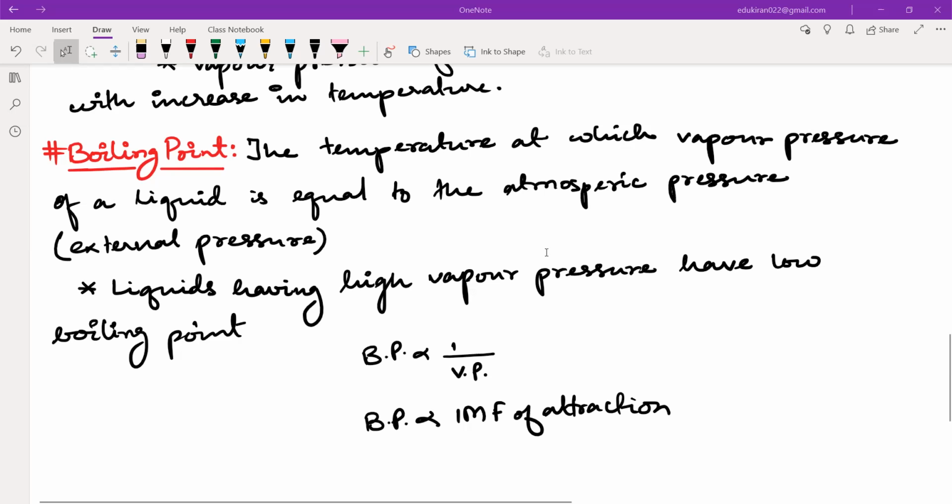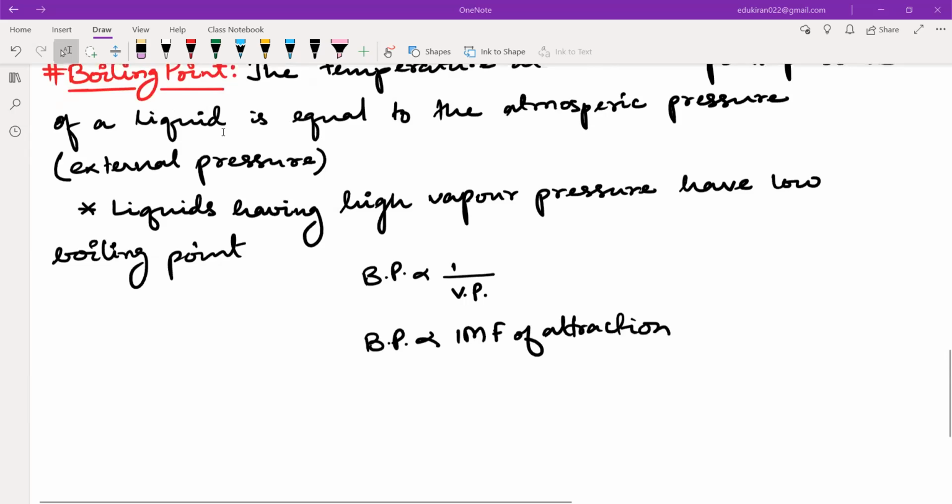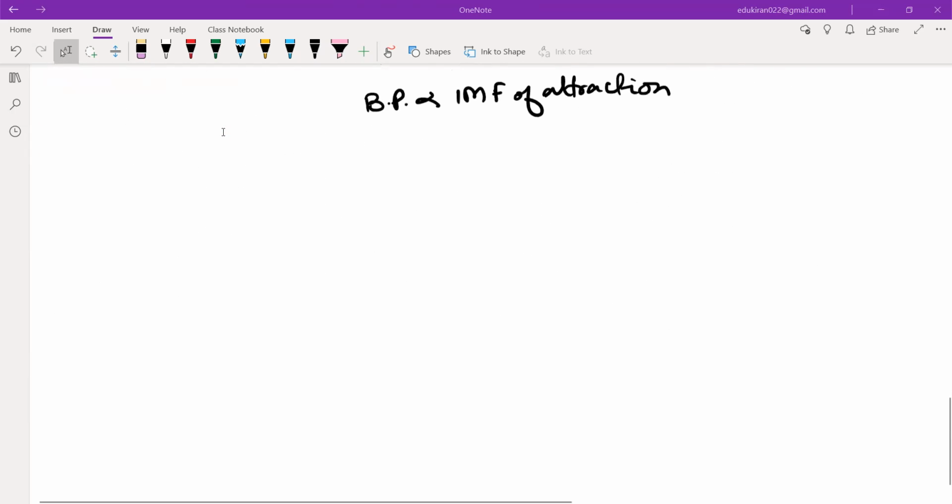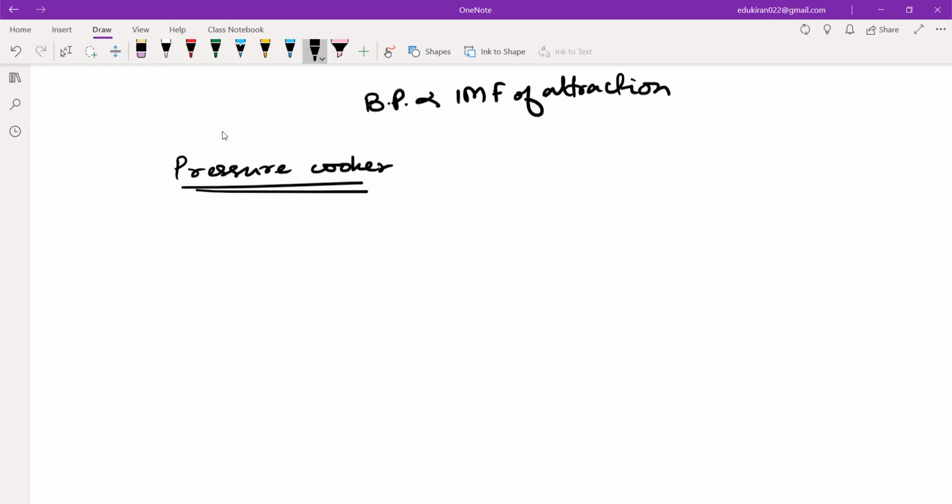Okay. Now, this is very important. When you have pressure, this concept of boiling point can be applied, for example, in a pressure cooker. What happens? We apply external pressure. As soon as you make the pressure cooker airtight, there will be external pressure, right? Due to this external pressure, the boiling point increases. The vapor pressure should also increase, right? And the boiling point increases.